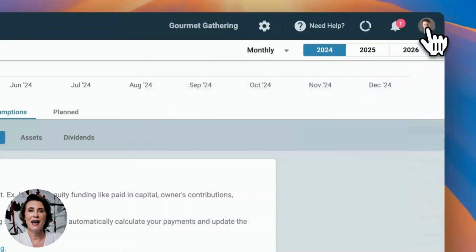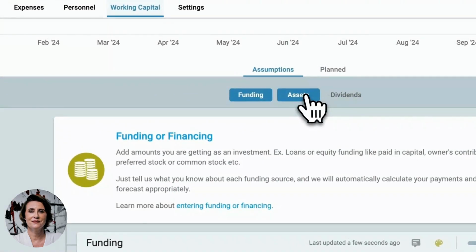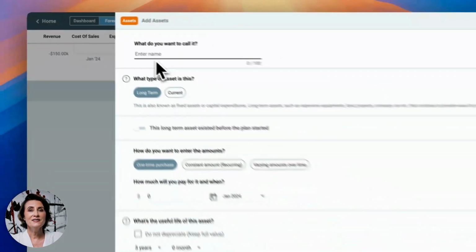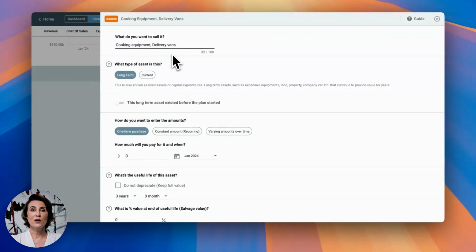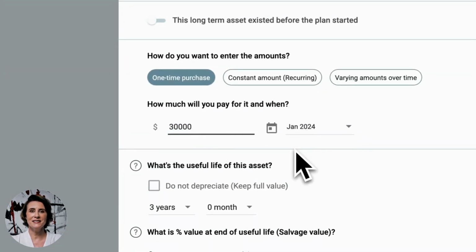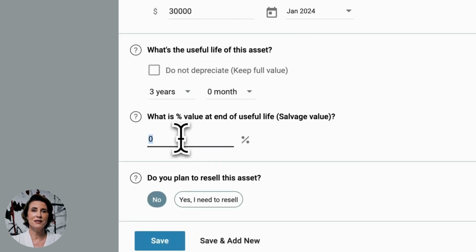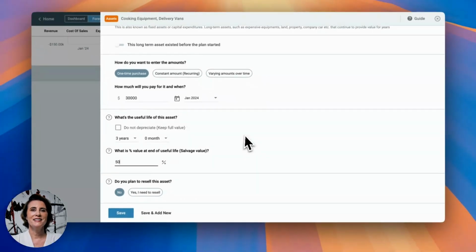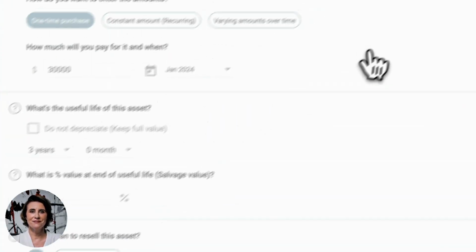Now, it's time to add assets. We are purchasing some cooking equipment and delivery vans. Let's say we are spending some $30,000 for these assets with 50% salvage value after 3 years. So, it will calculate depreciation for us.